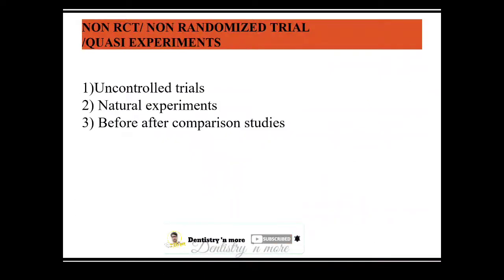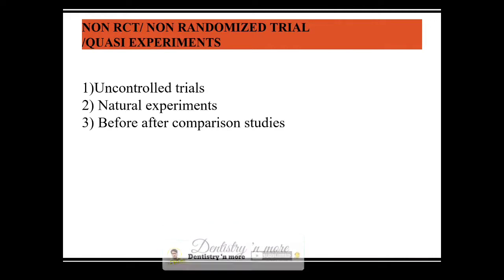So after that, we were studying experimental epidemiology. It has two classifications, RCT and non-RCT, which is also known as quasi-experiments. Quasi-experiments are used where randomization is not possible, such as natural experiments, where we can do this non-randomized trial, which is also known as quasi-experiment. We have natural experiment, uncontrolled trials, that is without any control group, and before-after comparison studies.